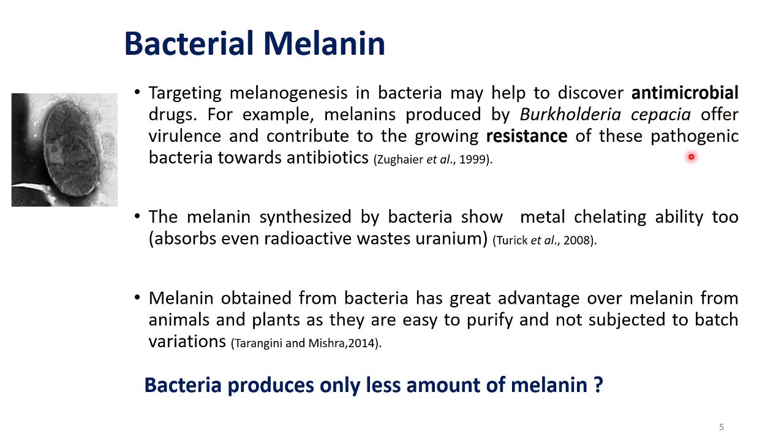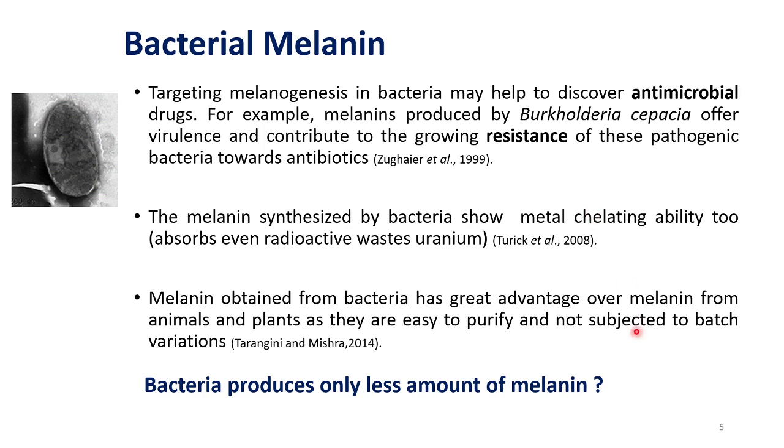So this type of melanin-producing bacteria shows multi-drug resistance, which adds to its pathogenicity or virulence, we can say. This melanin-producing bacteria can also show metal chelating activity, such as chelating or absorbing radioactive waste such as uranium, and many other heavy metals. Many of our studies found that it chelates iron. So it was found to have chelating activity against many metals.